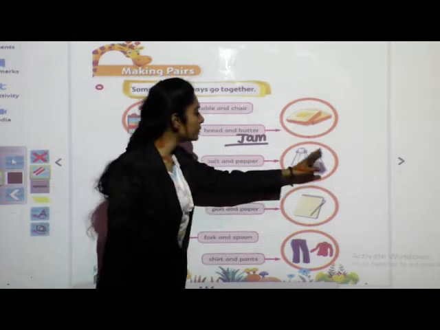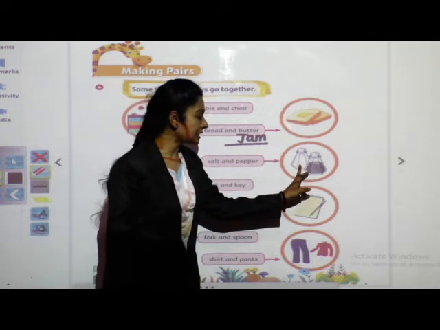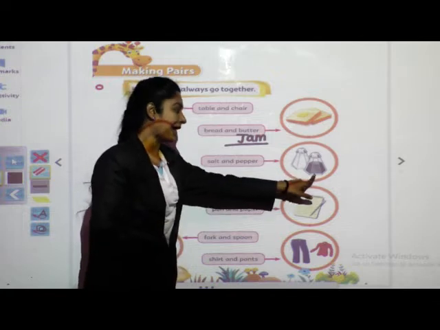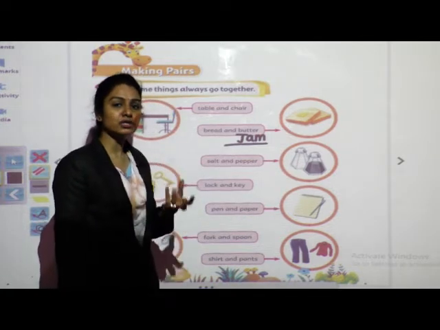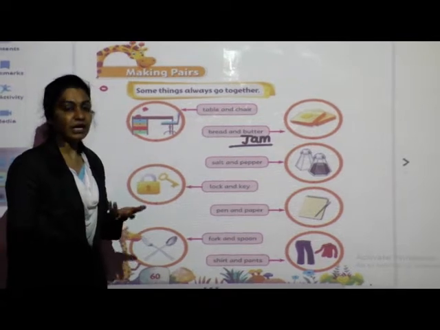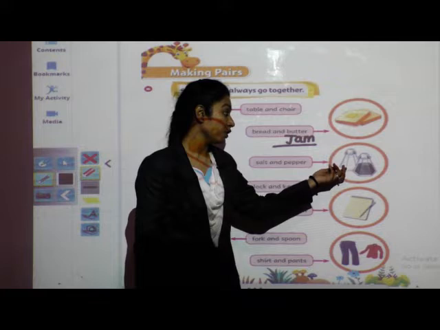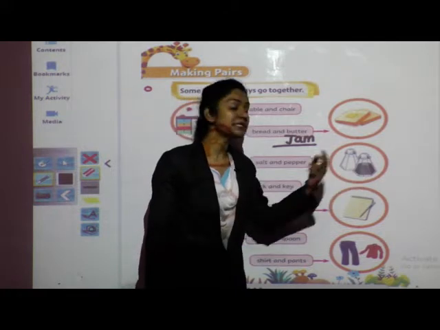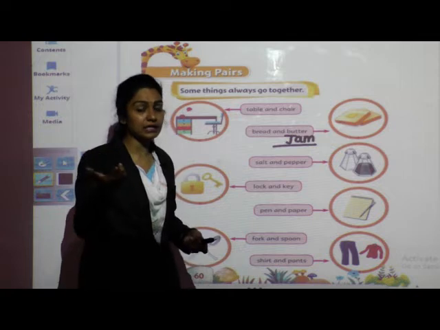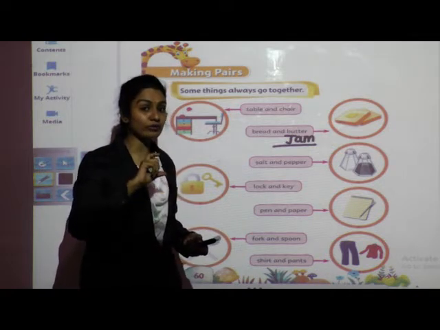Next, can you see this? What is it? Yes, salt and pepper, black pepper. Salt and black pepper always go together. For example, if we are eating sandwich or dosa, what do we do? We use this salt and this black pepper. Even with boiled egg, I don't know how many people eat like this, but whenever we are eating boiled egg, what do we use?